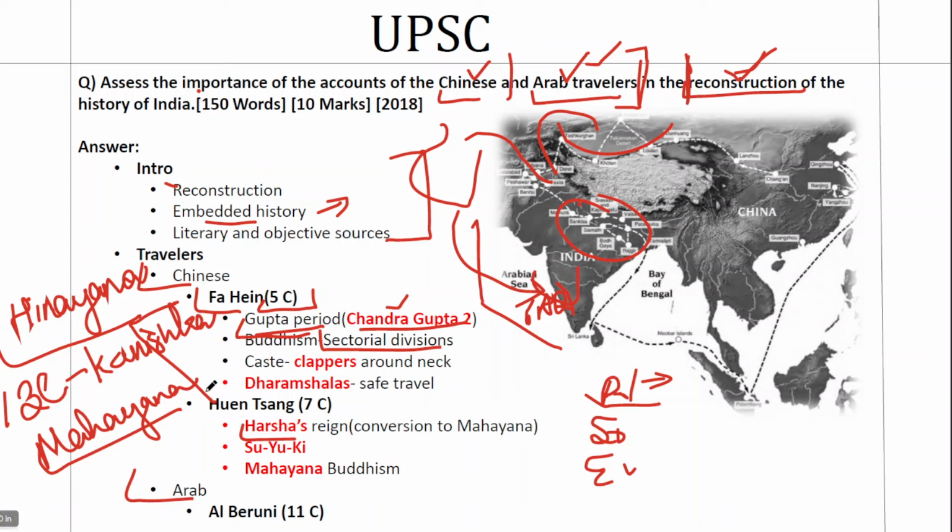It was more influenced by Sanskrit, whereas the Hinayana route, or the route that was patterned by Buddha himself, was more on the vernacular side. Buddha spoke in Pali and Prakrit. But when it comes to Mahayana Buddhism, it was more inclined towards the Sanskrit tradition. So this sectarian division is clearly marked by Fahian.